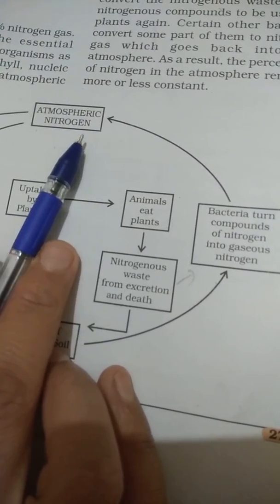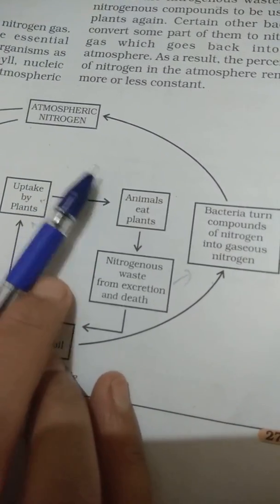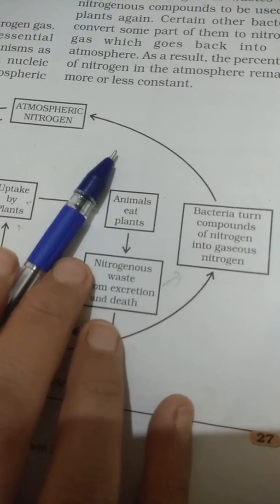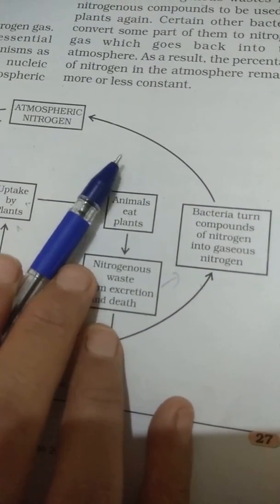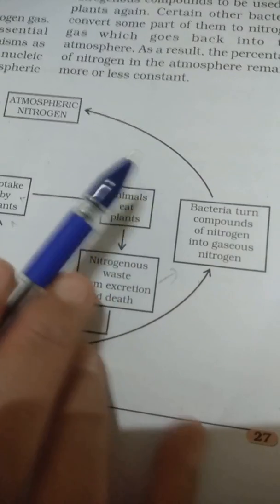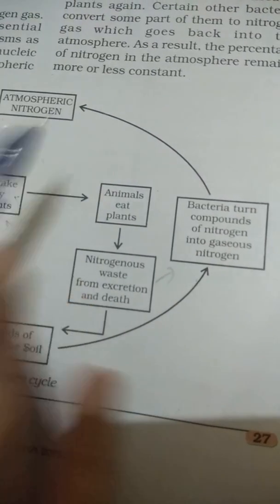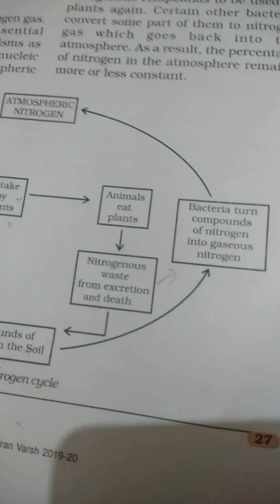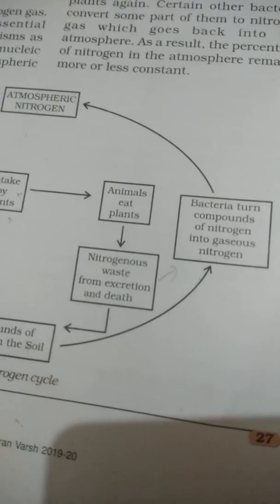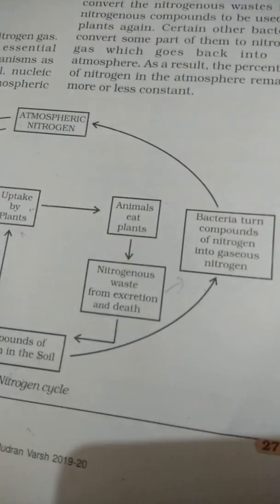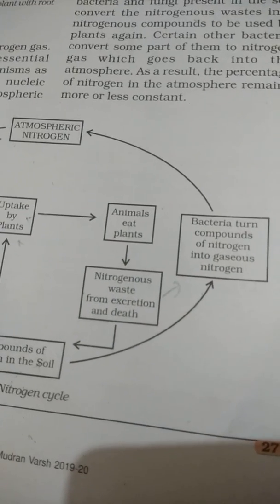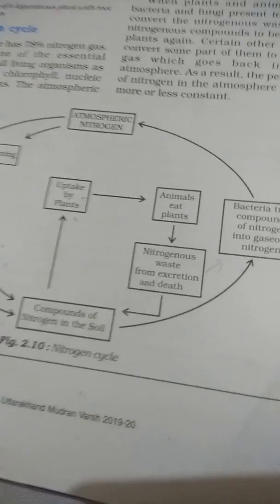This process is a reverse of fixation of nitrogen. In this way, the nitrogen gas which was removed from the atmosphere during fixation is put back into the atmosphere, and as a result of the nitrogen cycle in nature, the percentage of nitrogen gas in the atmosphere remains constant.